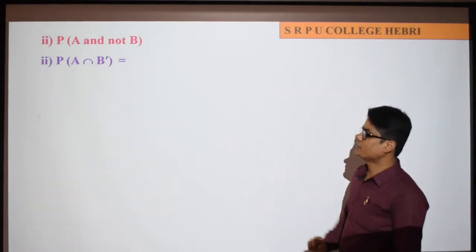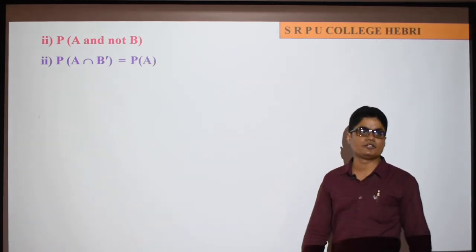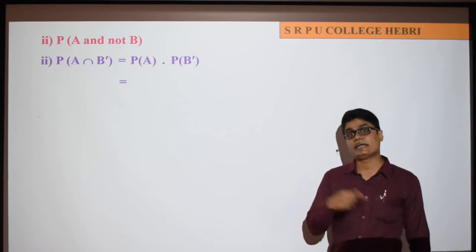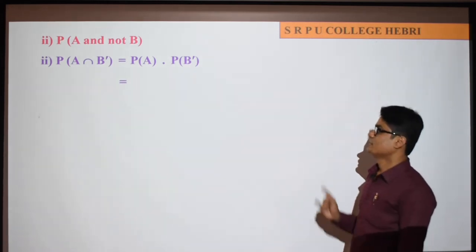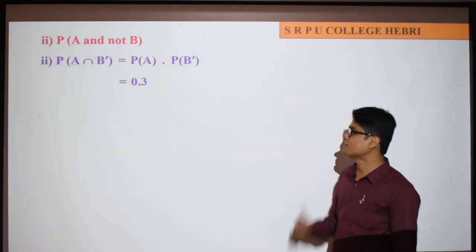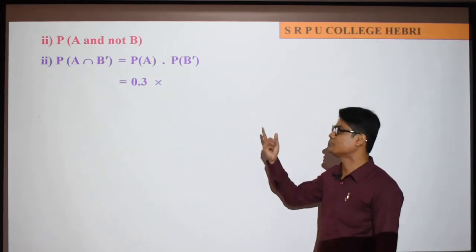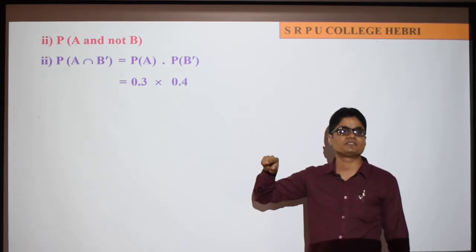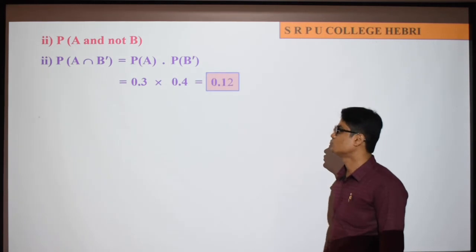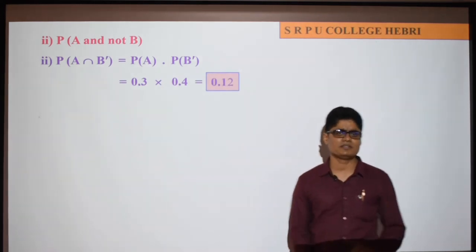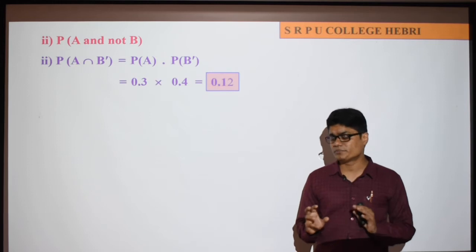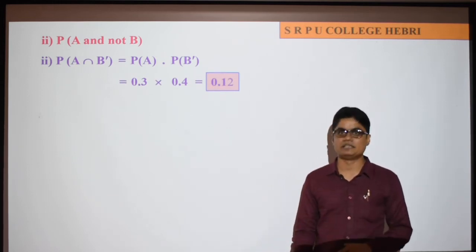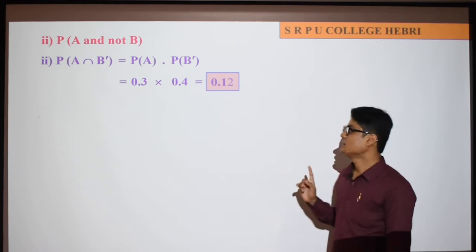Okay, so probability of A intersection B complement is probability of A into probability of B complement directly, because if A and B are independent, A and B complement are also independent. Probability of A is given. Probability of B complement is 1 minus probability of B, so 1 minus 0.6 is 0.4. So answer is 0.12, direct multiplication done. The important concept here is: if A and B are independent, A and B dash are also independent. That is an important concept. Okay, understood?